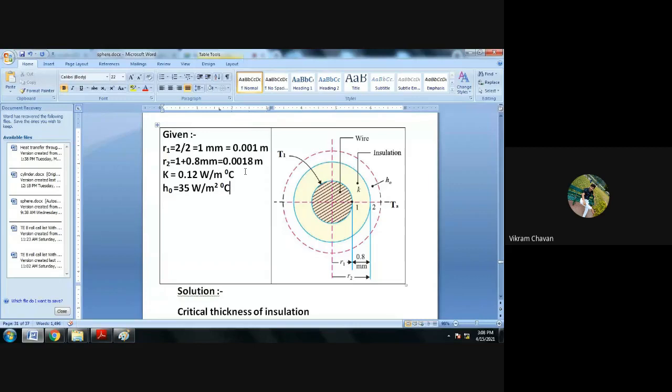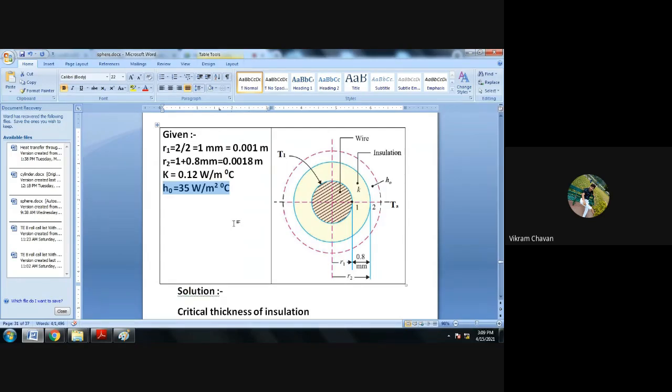The thermal conductivity of the insulating material is provided: K equal to 0.12 watt per meter degree Celsius. And h naught, the heat transfer coefficient between the outer surface of the insulating material and the external environment, is provided, equal to 35 watt per meter square degree Celsius.